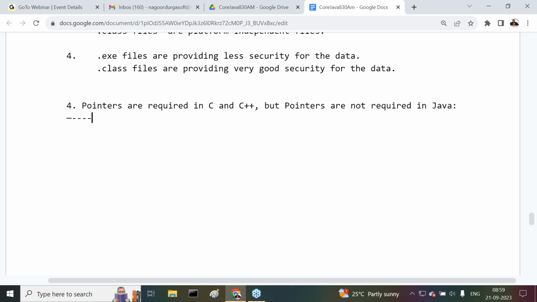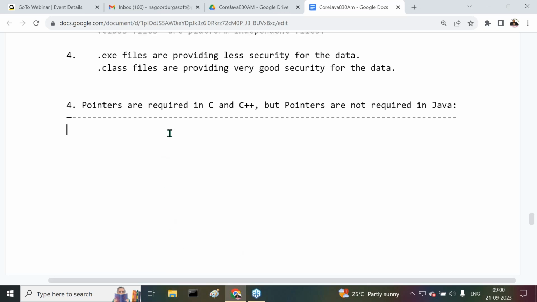They are not available in Java. This is another point. Put more concentration. Pointers are required in C and C++, but pointers are not required in Java. Clear? All of you observe carefully.